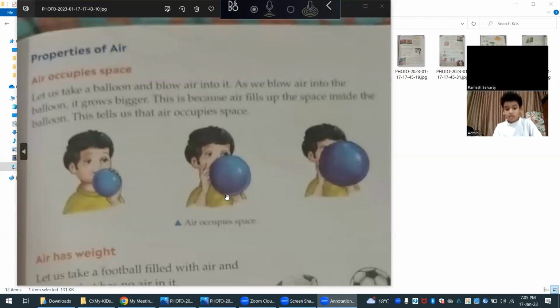Can you read it exactly how I read? The same way you also read it. Let us take a balloon and blow air into it.